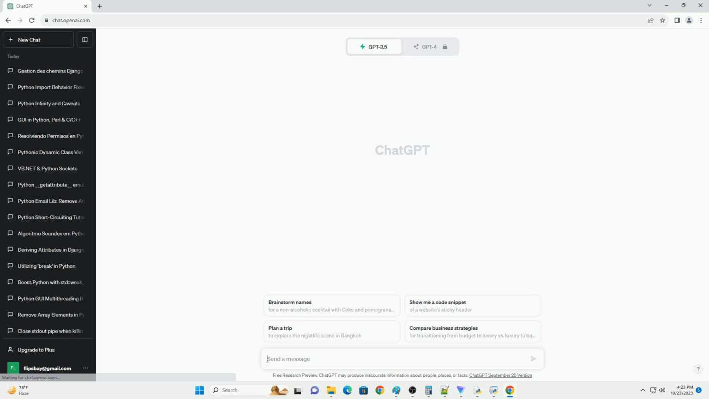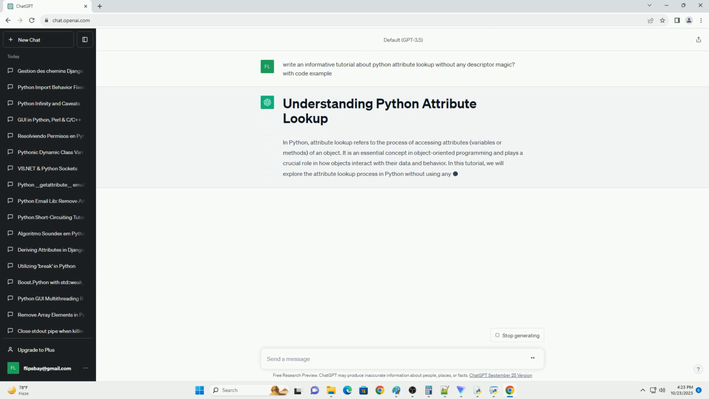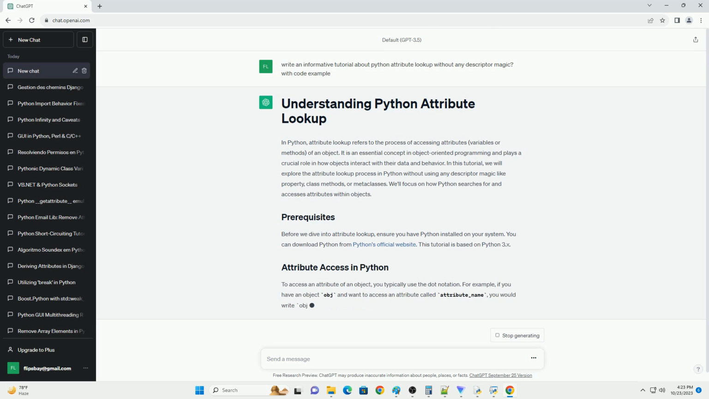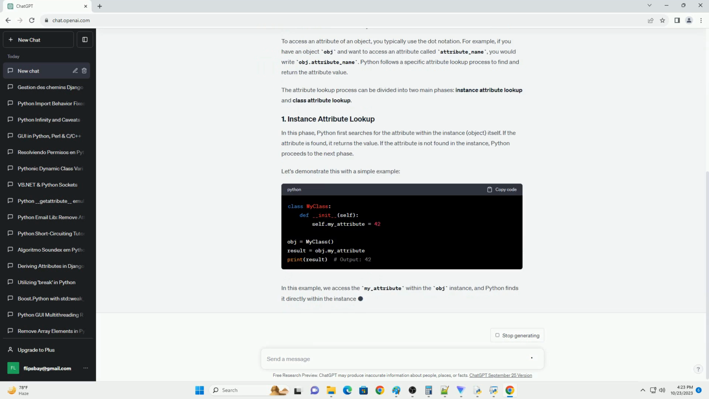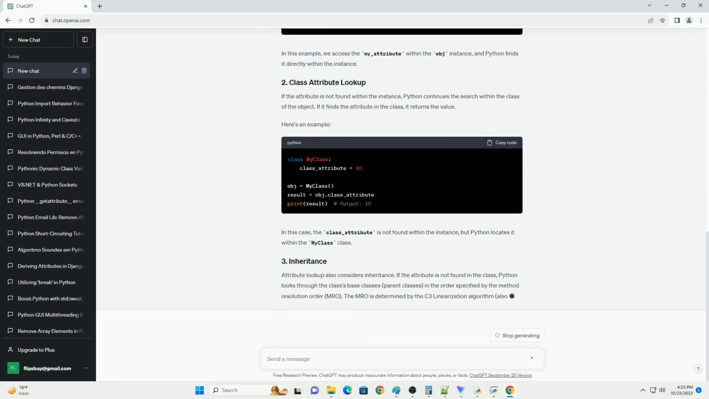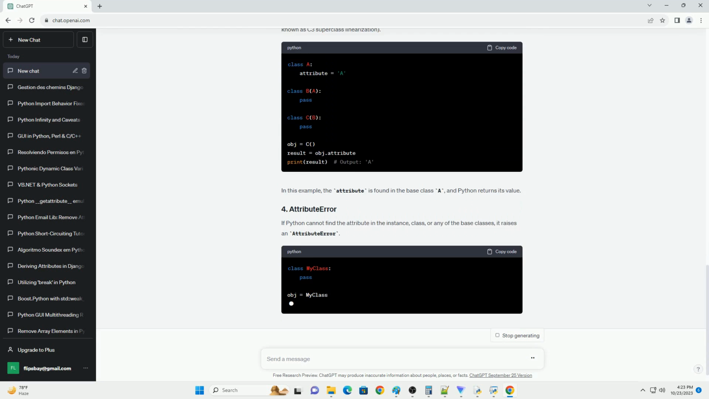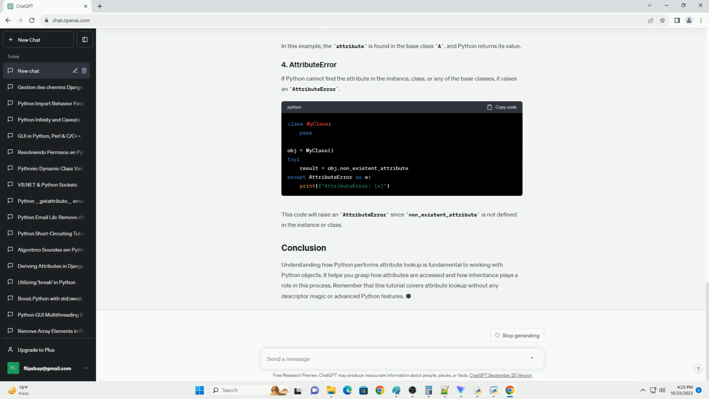In Python, attribute lookup refers to the process of accessing attributes, variables or methods, of an object. It is an essential concept in object-oriented programming and plays a crucial role in how objects interact with their data and behavior. In this tutorial, we will explore the attribute lookup process in Python without using any descriptor magic like property, class methods, or metaclasses. We'll focus on how Python searches for and accesses attributes within objects.